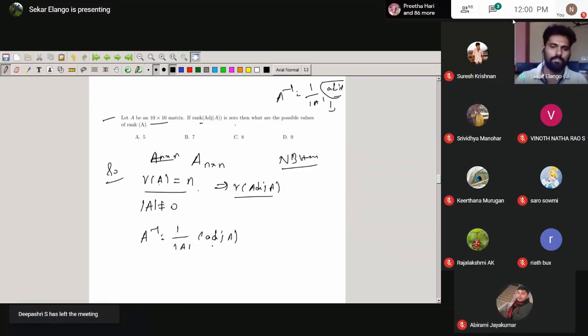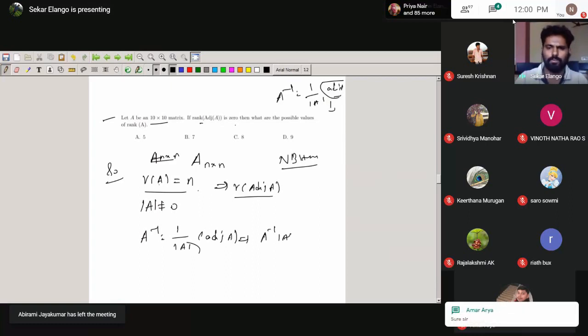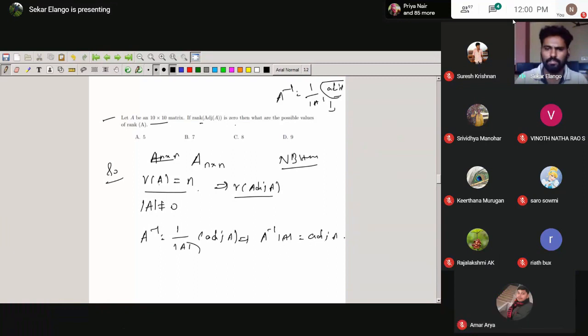We need the adjoint of A. The determinant is just some scalar value, so you can take it to the other side. You can write the adjoint of A as A inverse times the determinant of A. This is a non-zero scalar. We need the rank of adjoint of A, and adjoint of A is nothing but A inverse into determinant of A. So both matrices are the same, and both ranks are also the same.